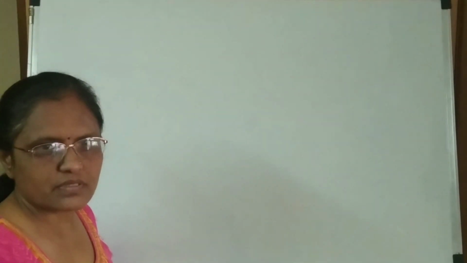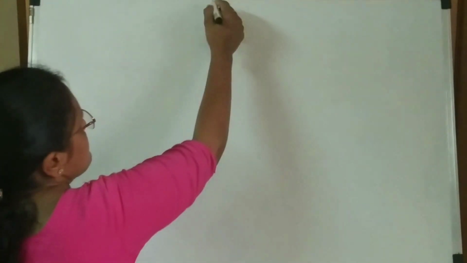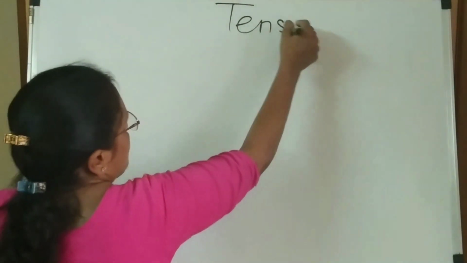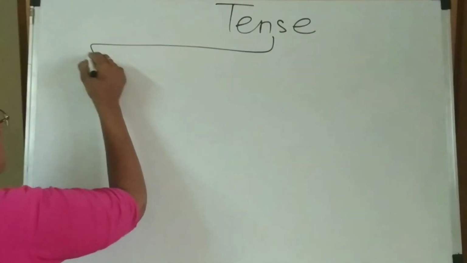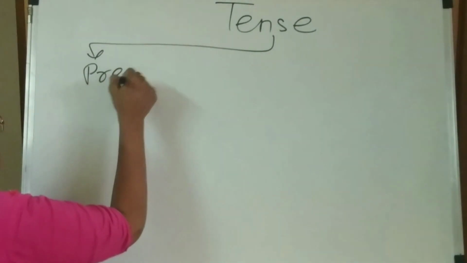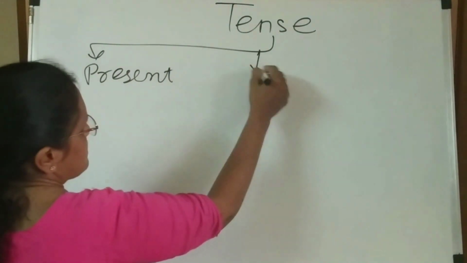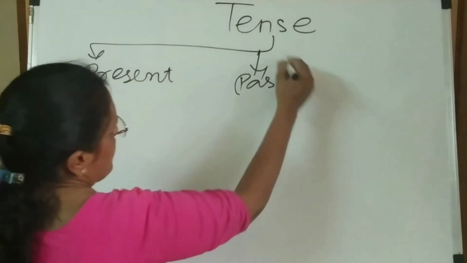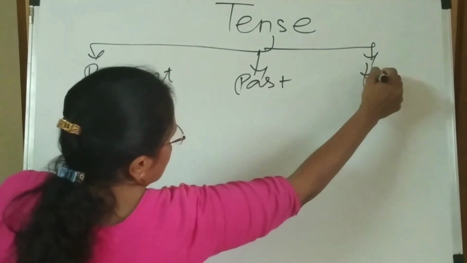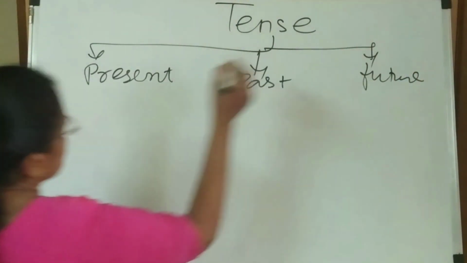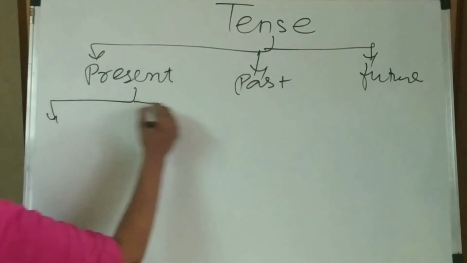Today we are discussing the tenses. You know there are 12 tenses. The main 3 tenses here are present tense, past tense, and future tense. Each one is divided into 4 parts here: